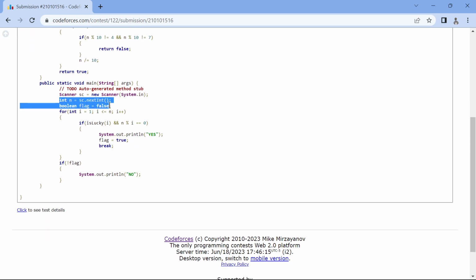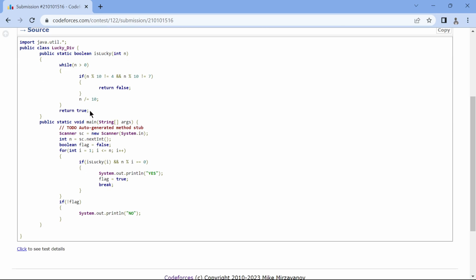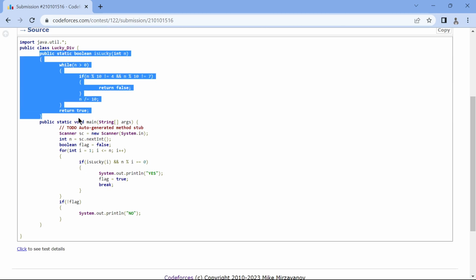Now here we have integer n and a boolean flag, false. This is just to determine if we need to print yes or no later. So for every number from 1 to n, we're going to see if each number is lucky, and then we're going to see if n is divisible by that number. It's guaranteed that n is going to be divisible by n and 1, so if it has no other factors, and neither of its factors is lucky, we know it's not almost lucky.